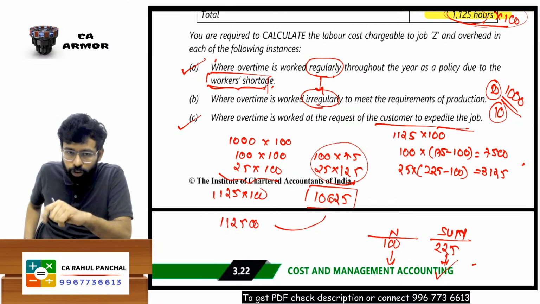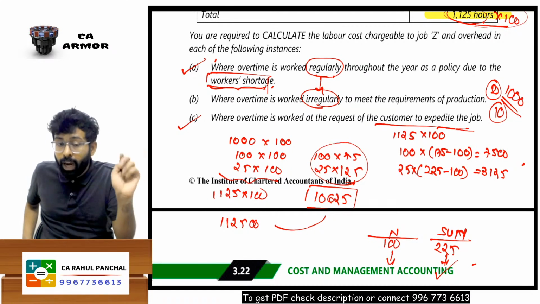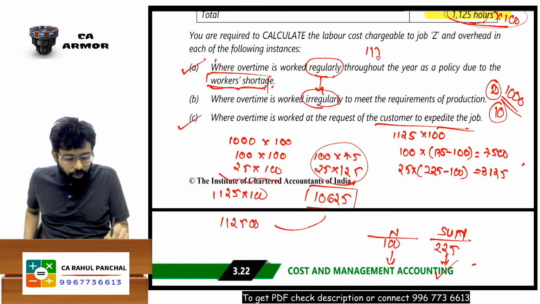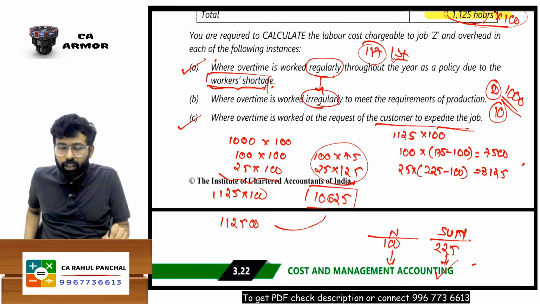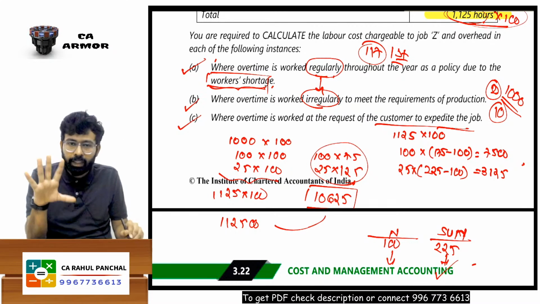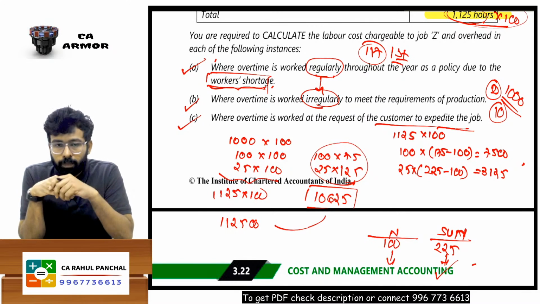Can you recover this cost from the customer? No, because the customer has not requested you. And you cannot increase the selling price, right? Here 117 was done on the very first day, and then you calculated this rate that 117 will be chargeable. Suddenly you cannot increase the price, so you cannot recover it from the customer, that is for sure. So what should be done?